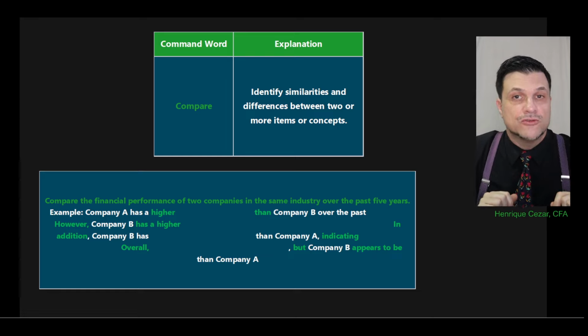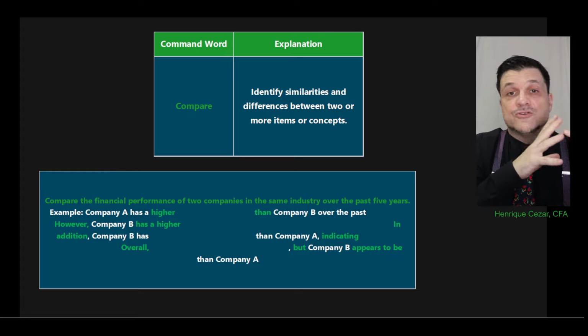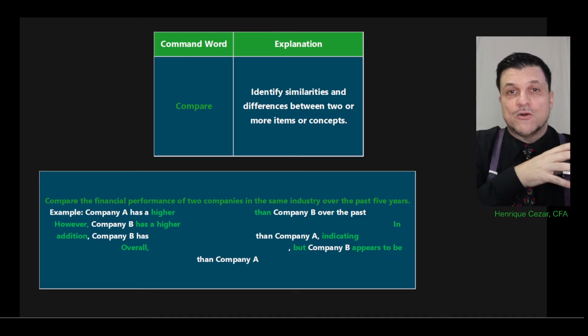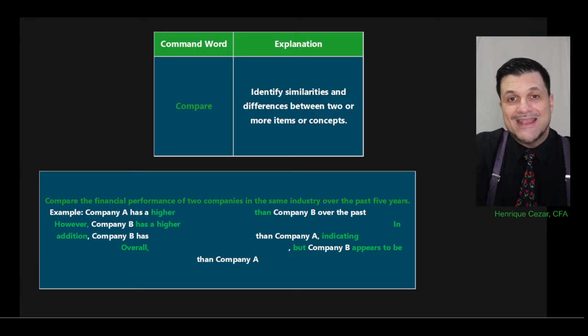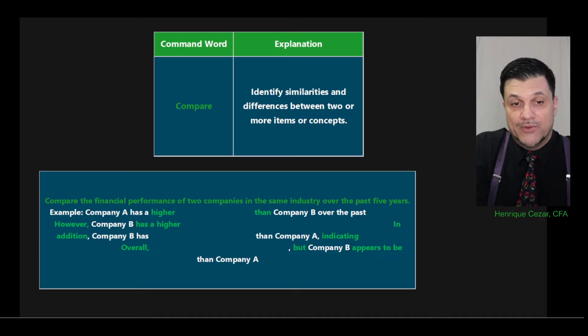Usually this question will show up in an exhibit, several characteristics of two situations, two companies, for example, and then you have to compare. So stress what company A has better or higher than company B. That's a good start. So look at that. Company A has something higher, whatever it is that you look at on that table, than company B over the past 5 years, right? Then it's a comparison, right?